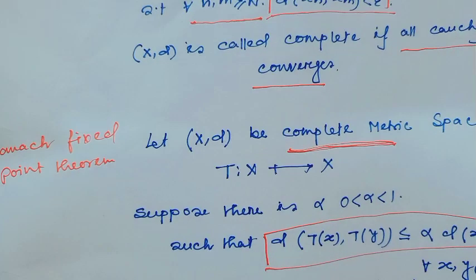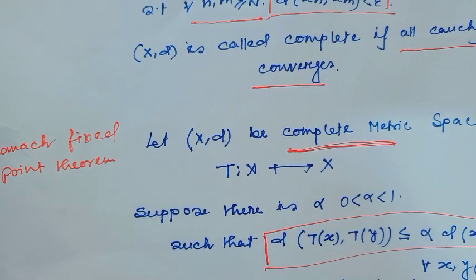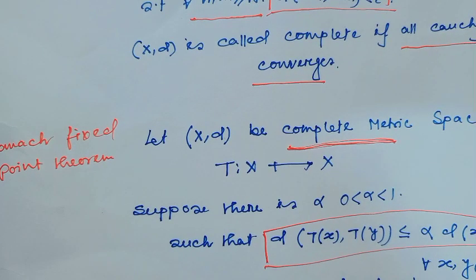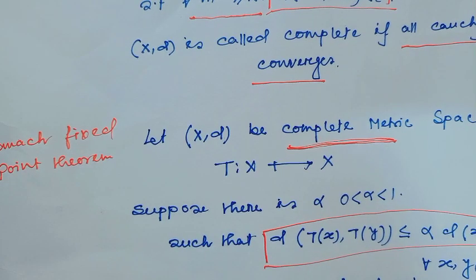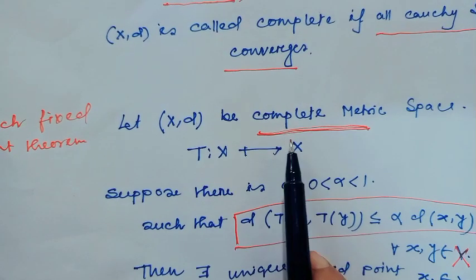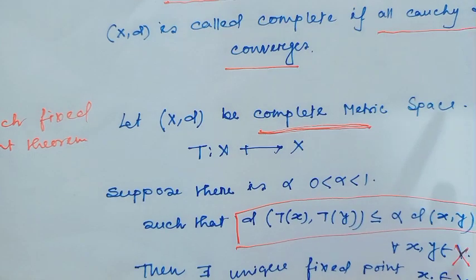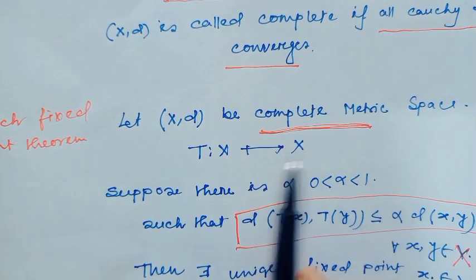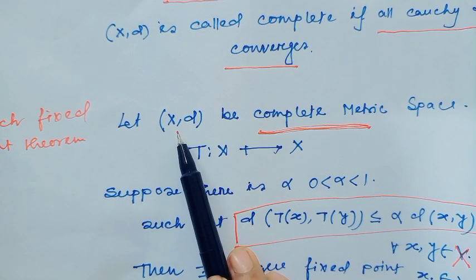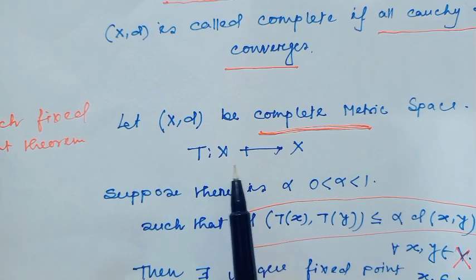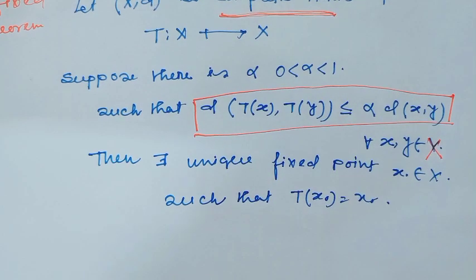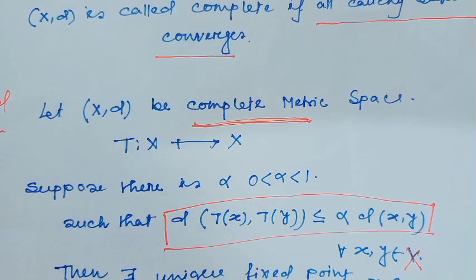In my previous video, I defined the Banach fixed point theorem. This was actually the goal of my previous video, and we all know the statement of this theorem. The Banach fixed point theorem is always defined in a complete metric space, that means here every Cauchy sequence is convergent. Here I have defined the metric space (X, d), and the mapping T defined from X to itself, and the mapping is a contraction mapping. All of us know the definition of a contraction mapping.